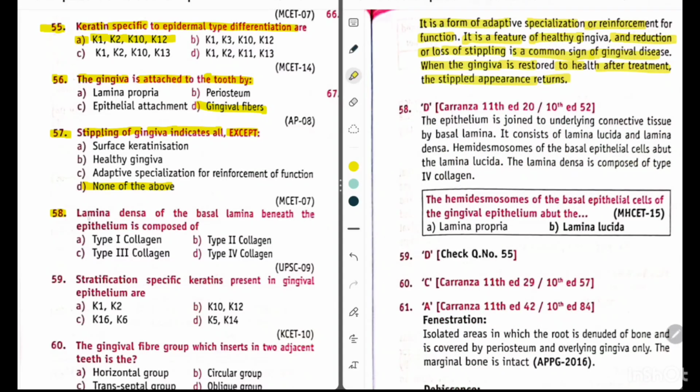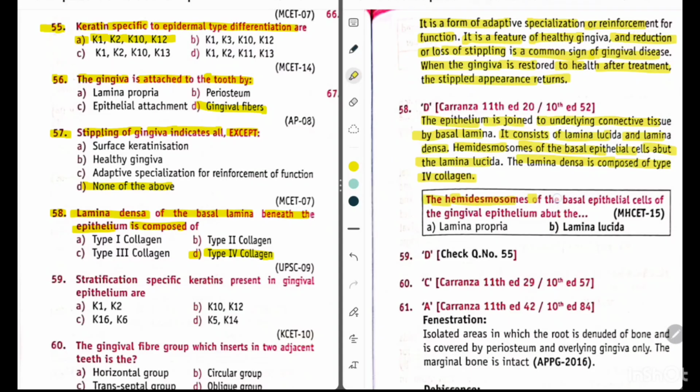Now question 58. Lamina densa of the basal lamina beneath the epithelium is composed of. So its answer is option D, type 4 collagen. The epithelium is joined to underlying connective tissue by basal lamina. It consists of lamina lucida and lamina densa, hemidesmosomes of the basal epithelial cells. The lamina densa is composed of type 4 collagen.